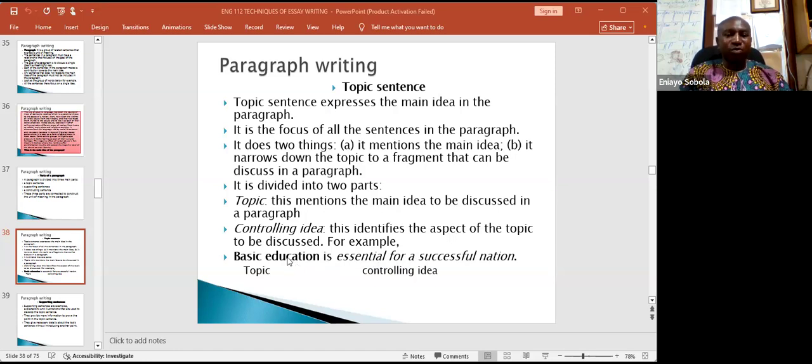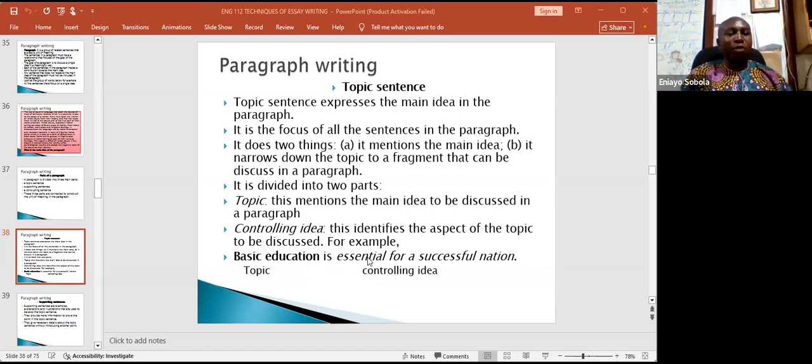From what angle? The angle is that it is essential for a successful nation. That's the controlling idea. So when we are looking at basic education in this paragraph, we are looking at it from the angle of how it functions as an essential ingredient for a successful nation.